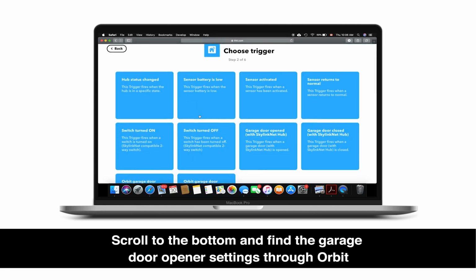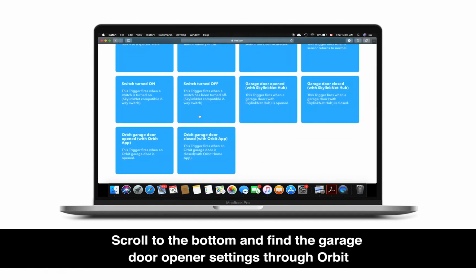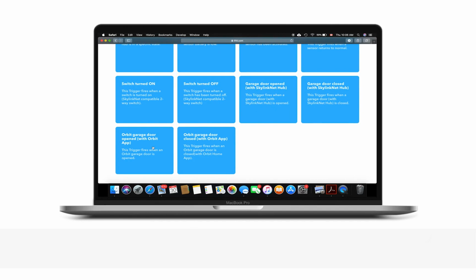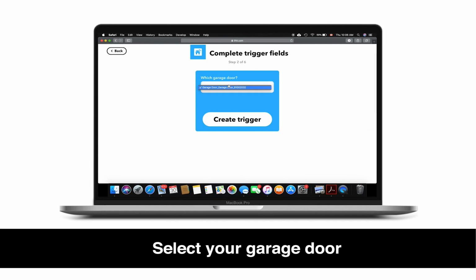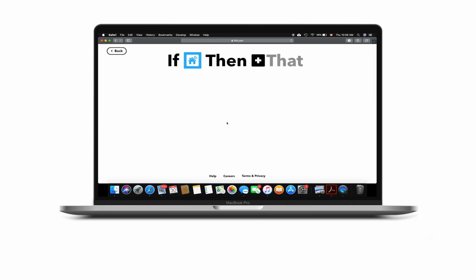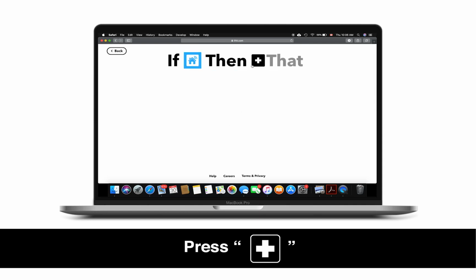Scroll to the bottom and find the garage door opener settings through Orbit. Select your garage door. Then press Create trigger. Press the plus icon.